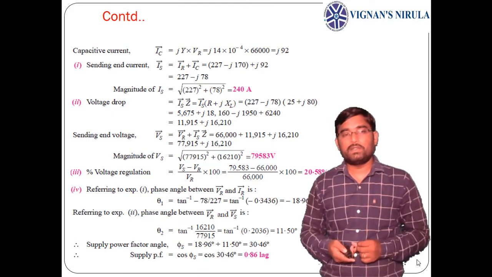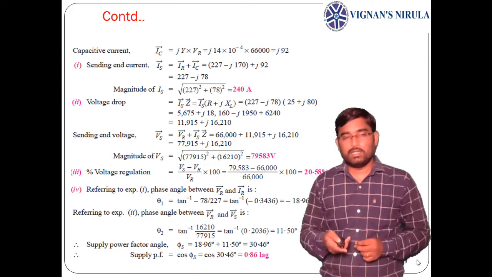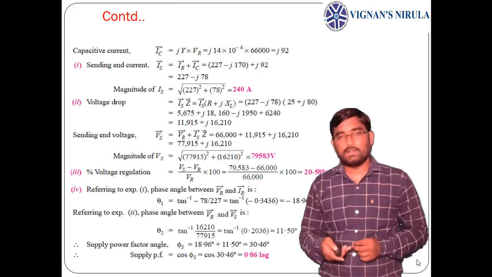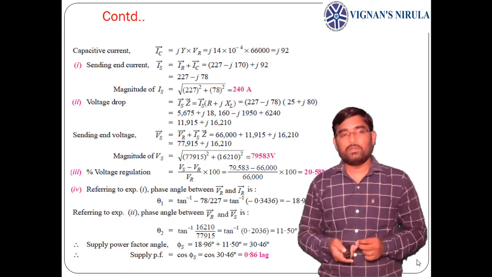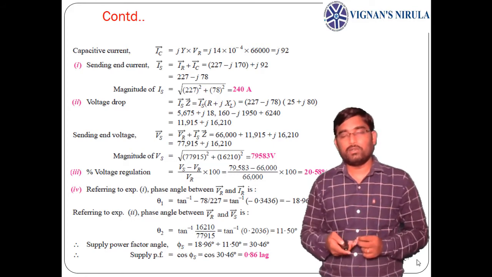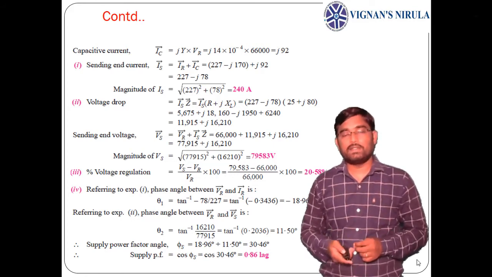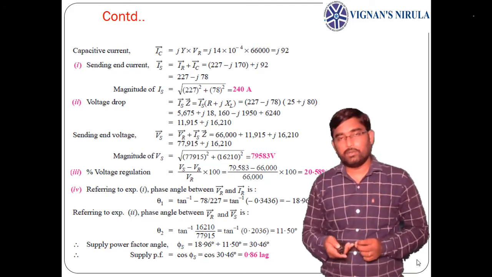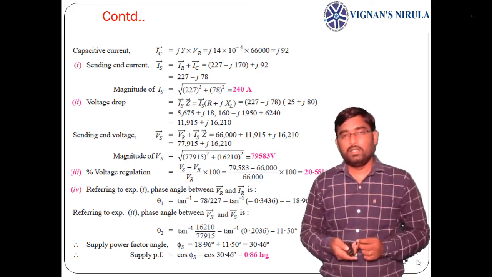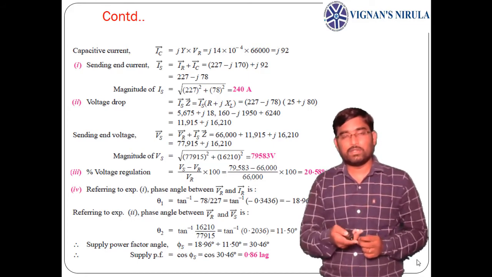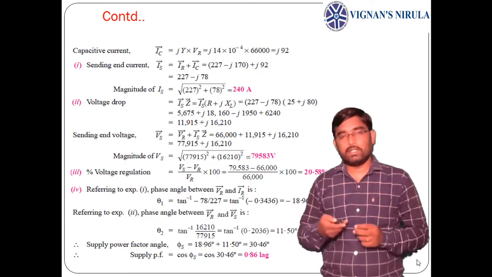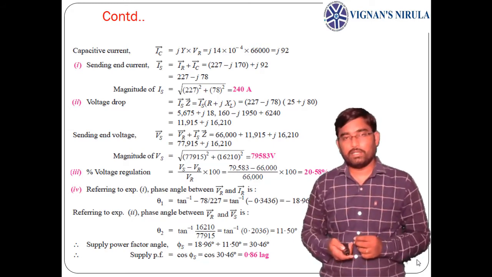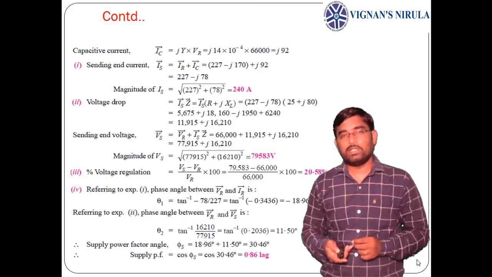Now the voltage drop is Is into Z. Is is obtained as 227 minus j78, and Z is given as 25 plus j80. From this we get the voltage drop as 11,915 plus j16,210. Now the sending end voltage Vs equals Vr plus Is into Z. Vr is given as 66,000, and we just got Is into Z. Adding these two gives the sending end voltage Vs as 77,915 plus j16,210.